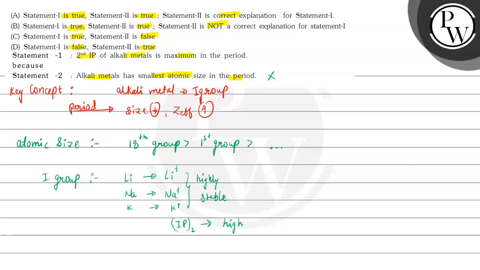So this is true because of the high stable configuration of noble gases in this case. Hence, statement 1 is true and statement 2 is false. So here option C is correct.